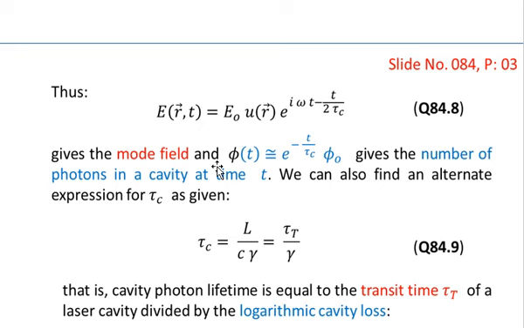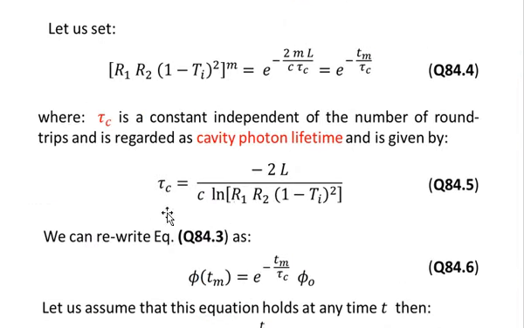The field within the cavity is regarded as the mode field, and phi of t is equal to e to the power minus t over tau c into phi naught gives the number of photons in a cavity at time t. We can also find an alternative expression for tau c. Here we have given one relationship for tau c, the cavity photon lifetime. C stands for cavity photon and tau stands for lifetime.